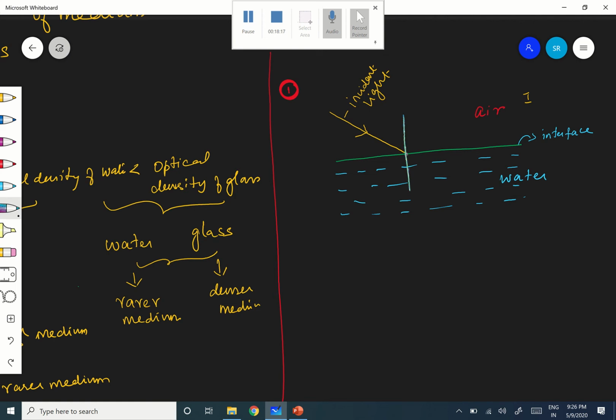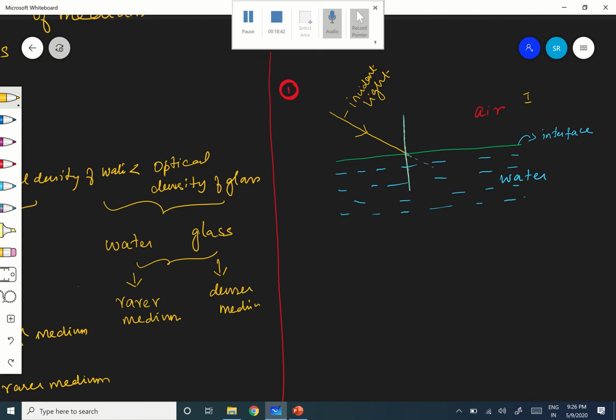Actually, if there is no change in the medium, the light would travel in a straight path only, like this. But now, because there is a change in the medium, it goes from air to water.